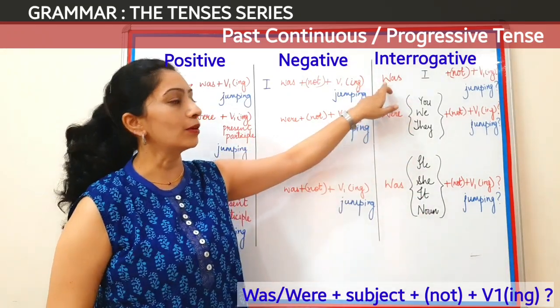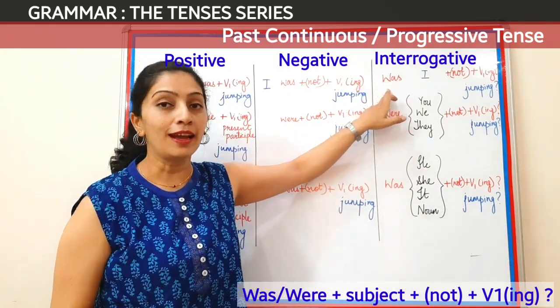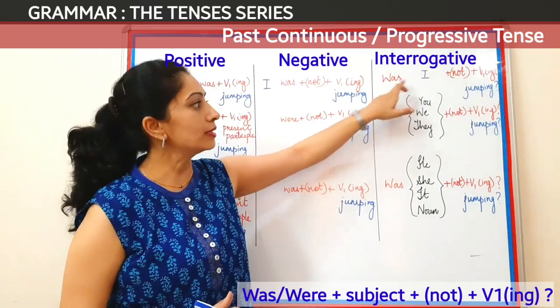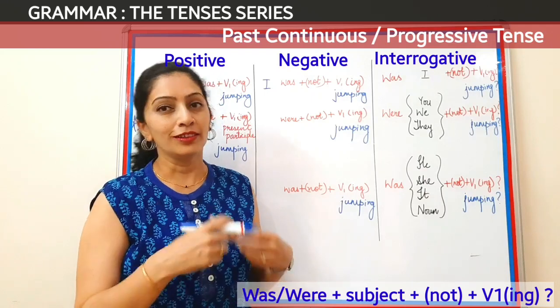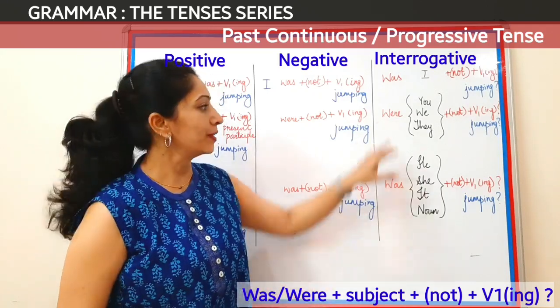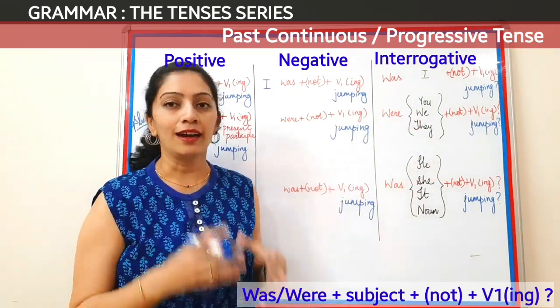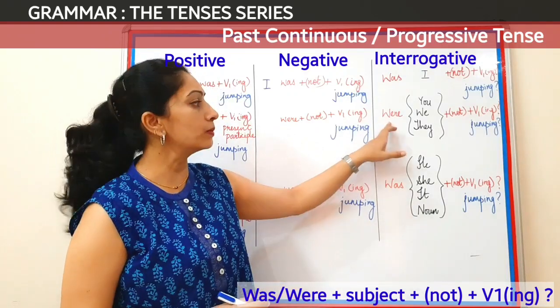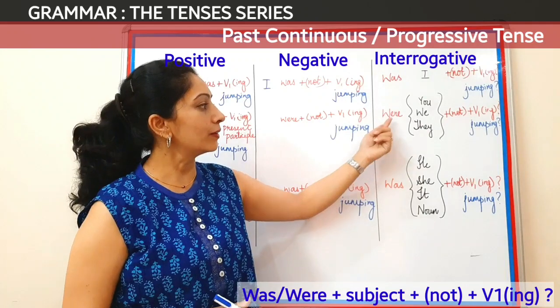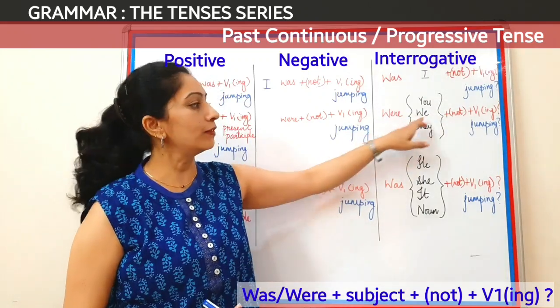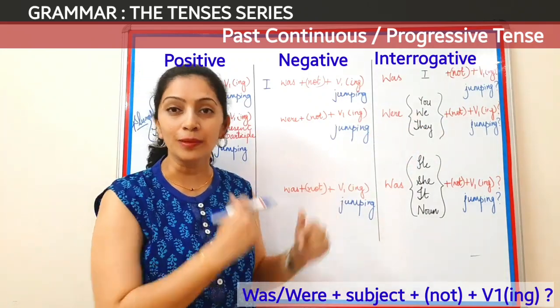For I, we will always use the auxiliary verb was as the question word. So was I jumping? And then a question mark. Was I jumping or not jumping? Anything. Now, you, we, they are plural subjects for which we will take were as the auxiliary verb in the question word. So it will be were you jumping, were we not jumping, were they jumping.